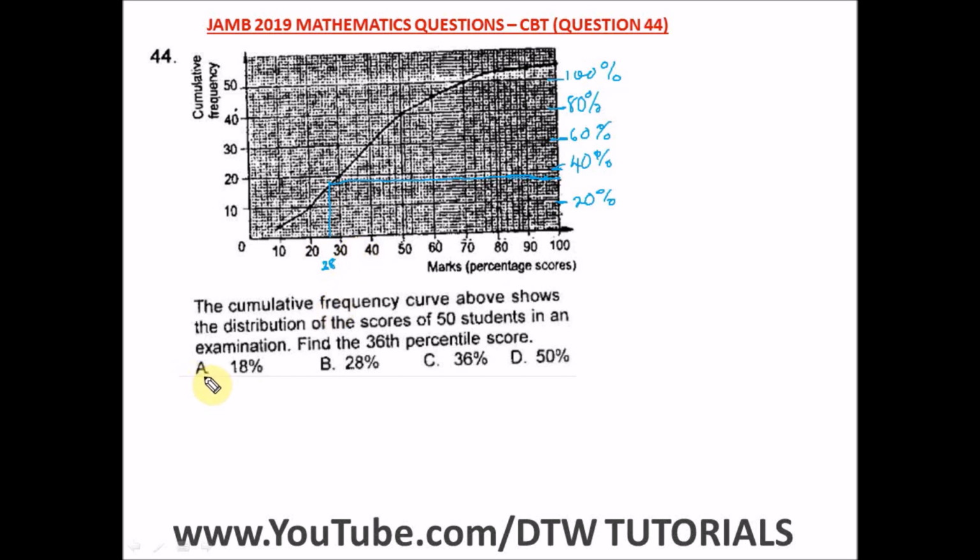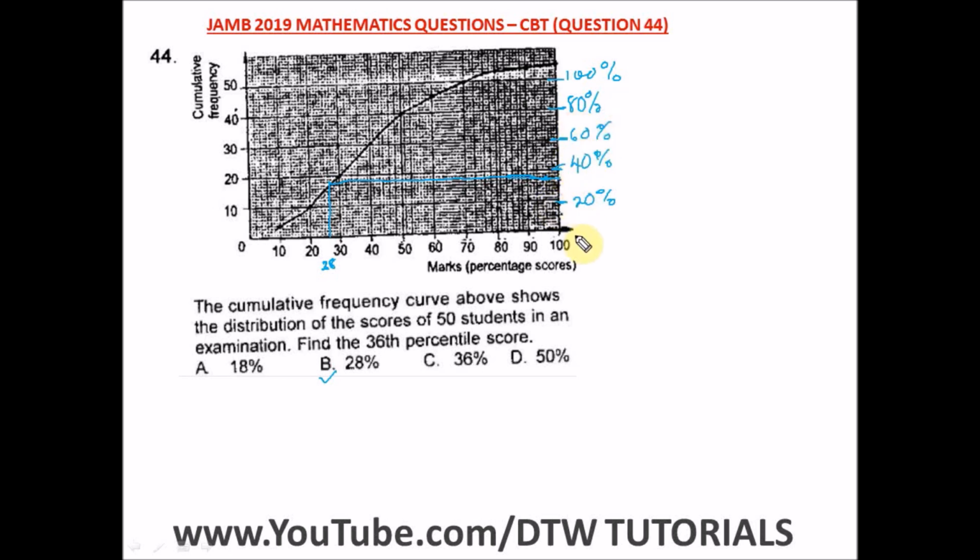So if you see your options here, you can see we have 18, we have 28, which is an answer. You have 36, which is not. You can see you have 50. So our right option here is option B, which is 28%. So you remember what I just said.